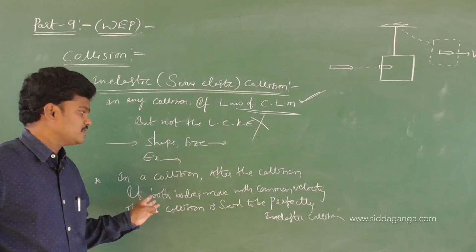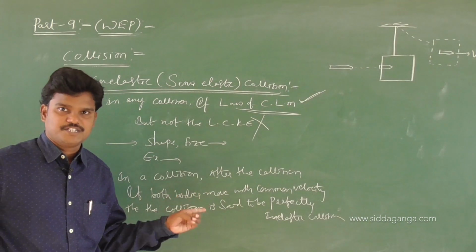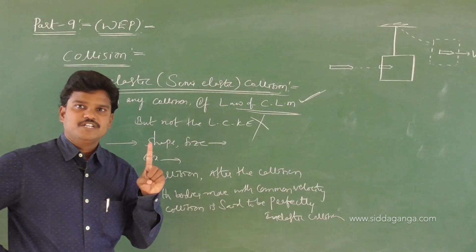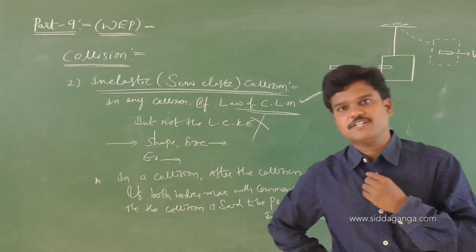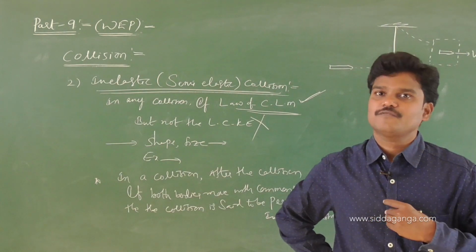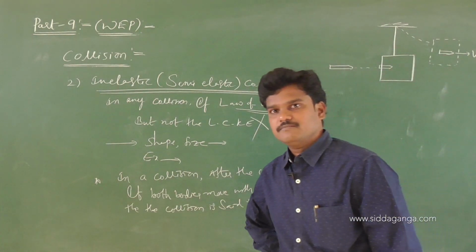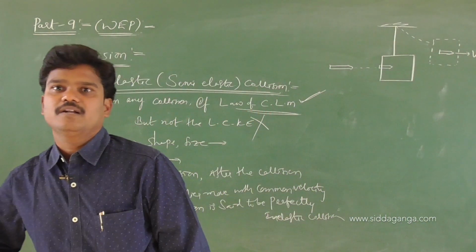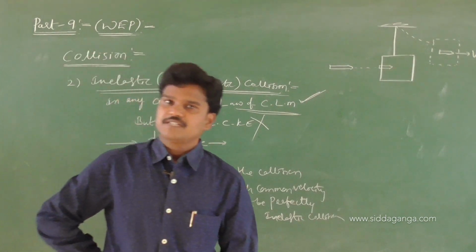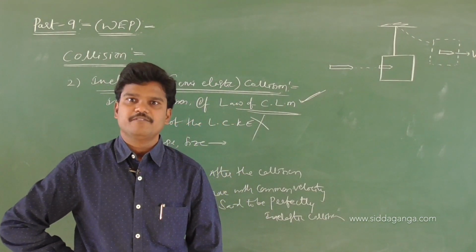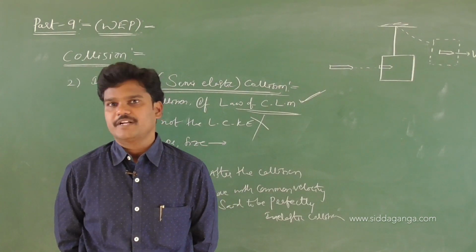Here also only the law of conservation of linear momentum is valid, but not the law of conservation of kinetic energy. So in a perfectly elastic collision, what principles are valid? Two principles. One is conservation of linear momentum, the other is conservation of kinetic energy. And what about the shape and size of the particles? In elastic collision, the shape and size of the particles remain the same. They regain their original shape and size after the collision. The best example for elastic is collision between atomic particles, collision between a nucleus and an alpha particle.